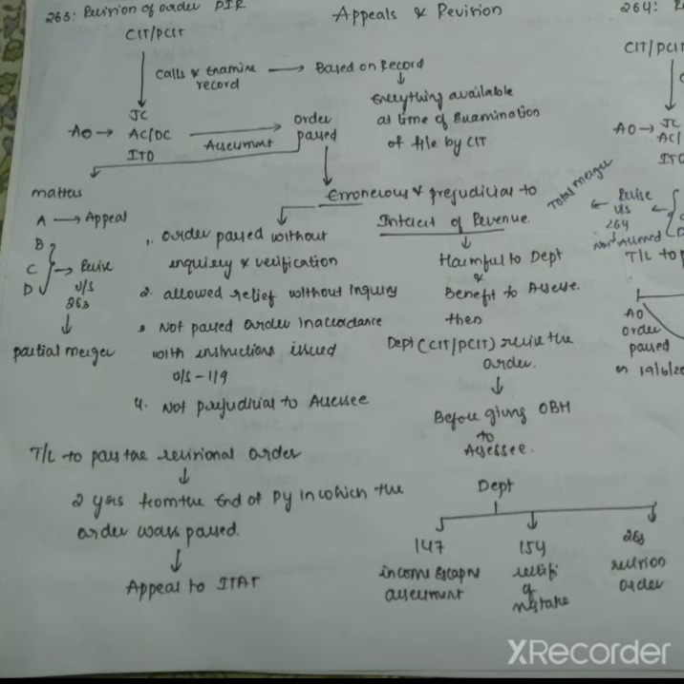CIT appeal is the first level of appeal. SSC can file an appeal to CIT appeal within 30 days from the date of receipt of order, to ITAT within 60 days, to High Court within 120 days, and to Supreme Court within 90 days. And then revision of orders.